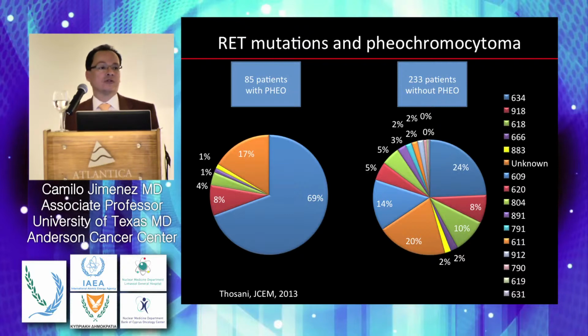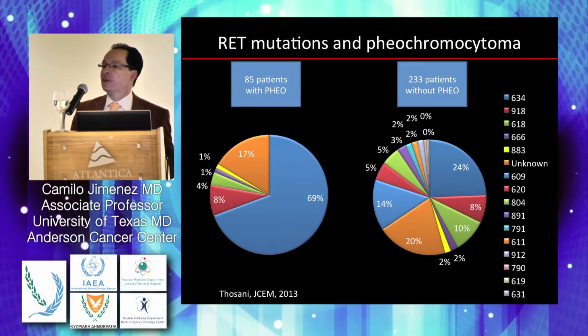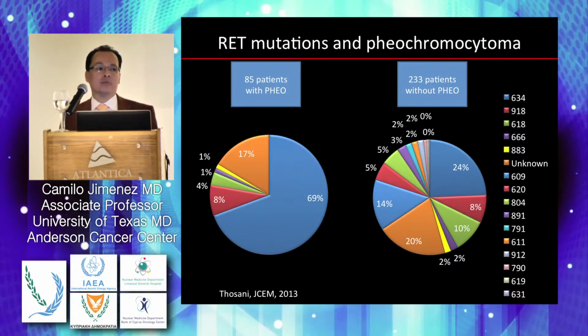So when we focus our studies and our efforts on looking for a pheochromocytoma, anatomically speaking, our efforts are focused on the adrenal medulla. We don't need to look at other places of paraganglia. In other words, patients with multiple endocrine neoplasia type 2 are not prone to develop paragangliomas or extra-adrenal pheochromocytomas. They are exclusively located in the adrenal medulla.